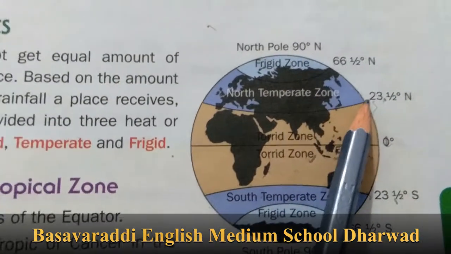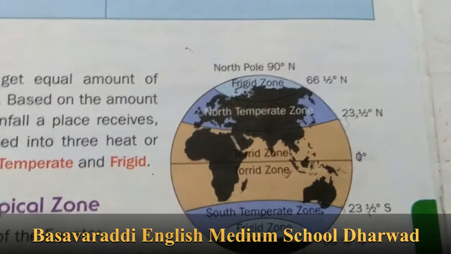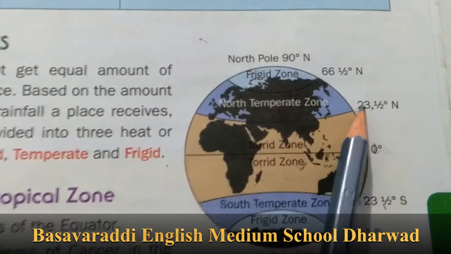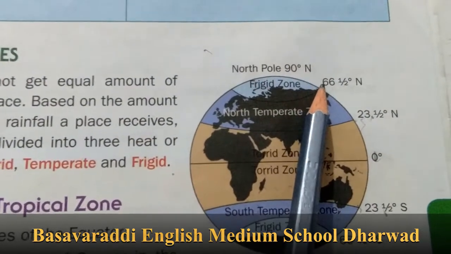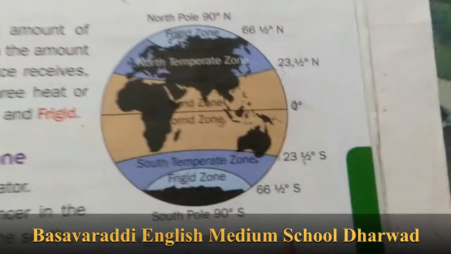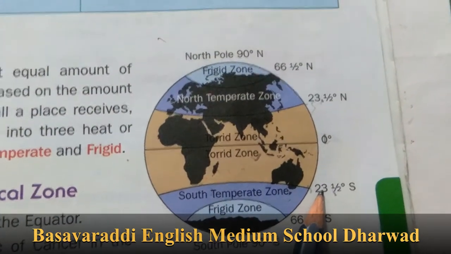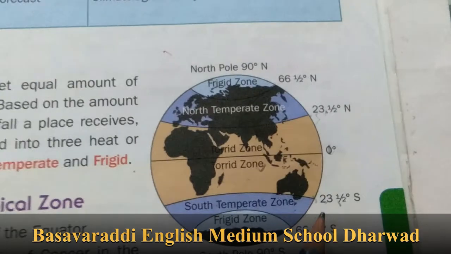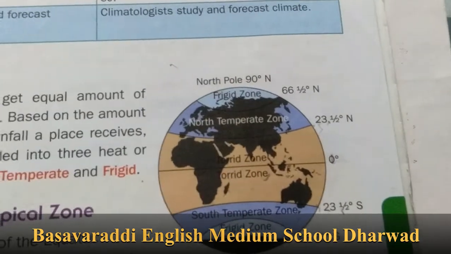See here. It extends, in the northern hemisphere, from the Tropic of Cancer to the Arctic Circle. In the southern hemisphere also, from the Tropic of Capricorn to the Antarctic Circle.